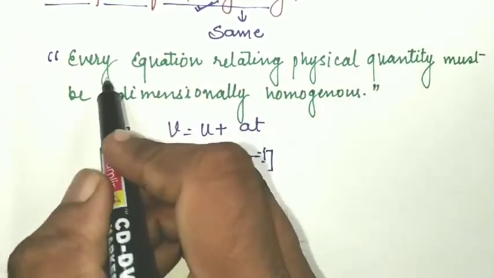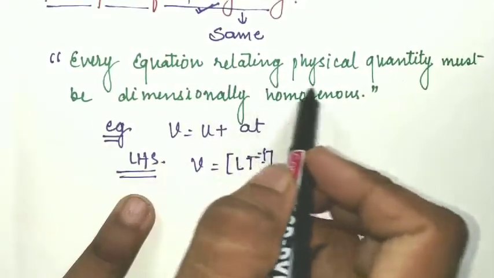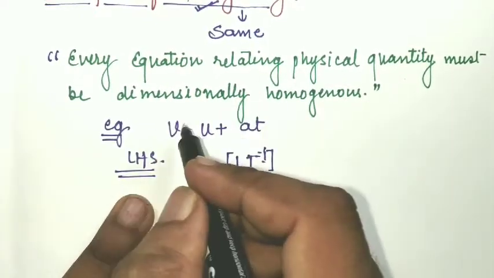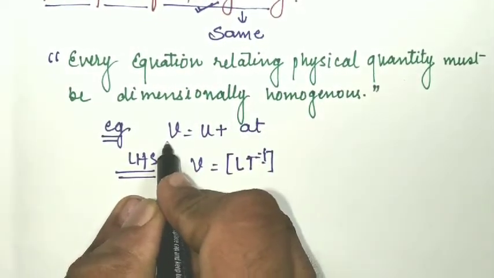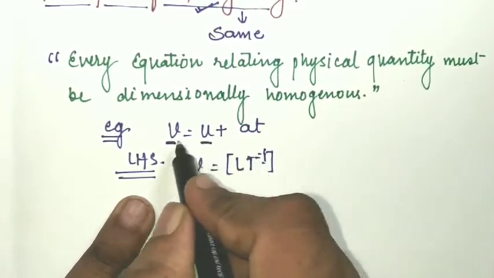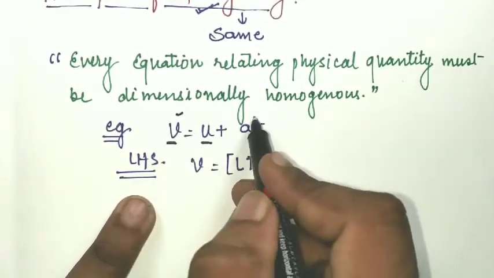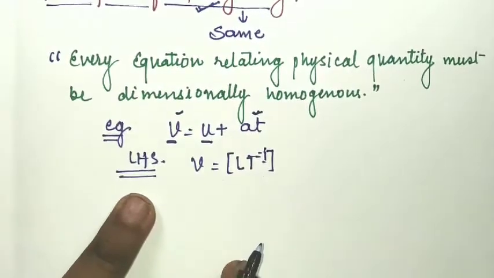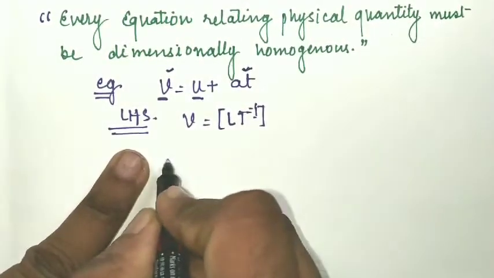It is said that every equation relating physical quantities must be dimensionally equal, meaning whatever the dimension of v is will be equal to the dimension of u, and it will also be exactly equal to the dimension of at. So let's compare.